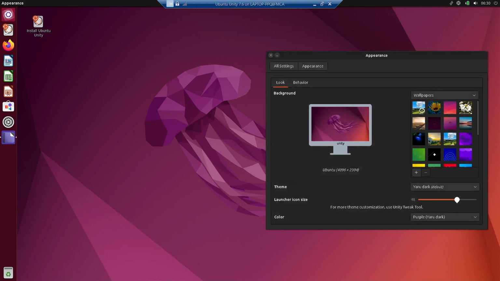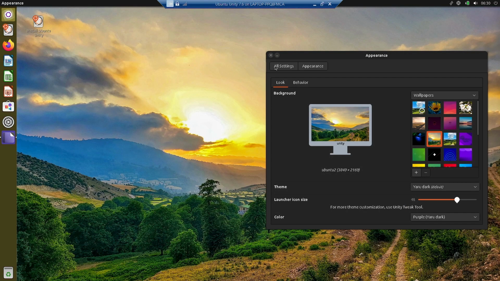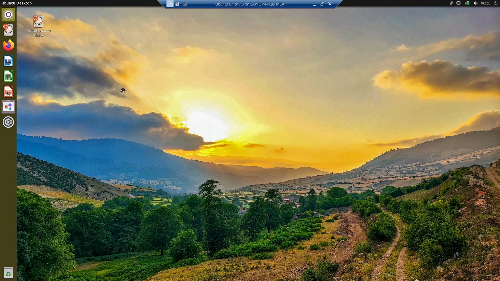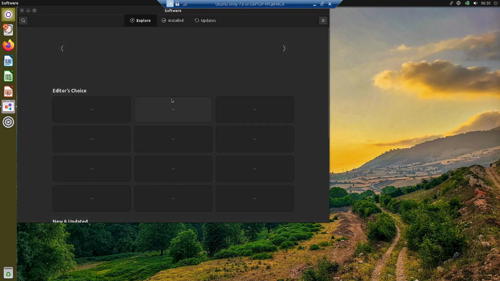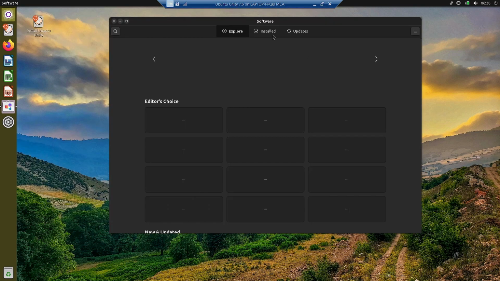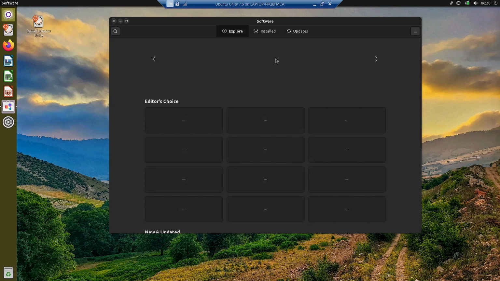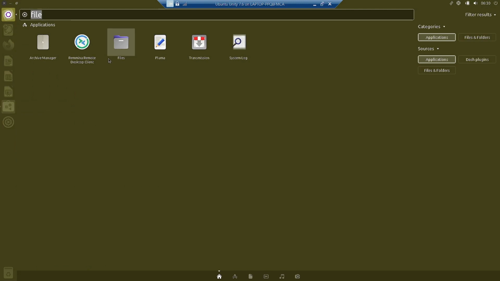I think we have checked all the wallpapers. I will keep this wallpaper. Now let us go back to the settings. So these are all the wallpapers that we had to check out. We have checked out most of the wallpapers available. Yes. Now let us go over to this Gnome software store. So for the software store, they have given the Gnome software store. So part Gnome and part Mate applications are there. So I think it will take some time for the applications to get populated here. Meanwhile, let us open the system monitor.